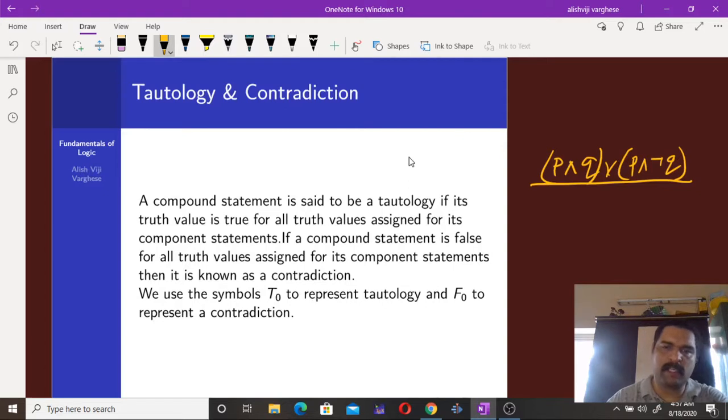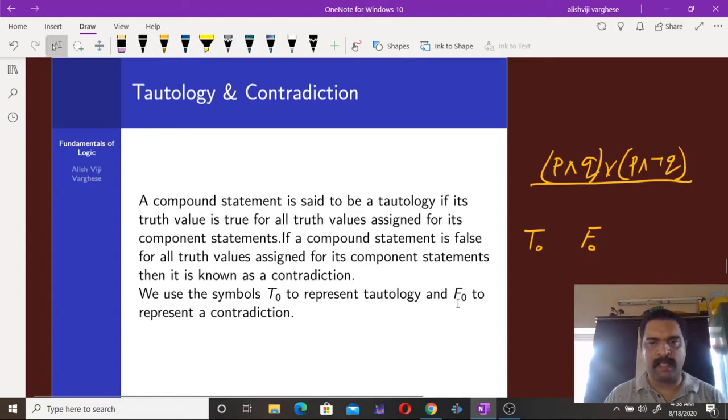And if the compound statement is false for all truth values of its primitive statements, then it is known as a contradiction. A tautology is usually denoted by T naught, and a contradiction is usually denoted by F naught. F stands for false or fallacy, and T stands for true.